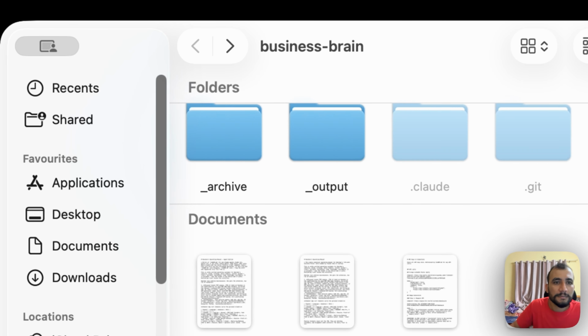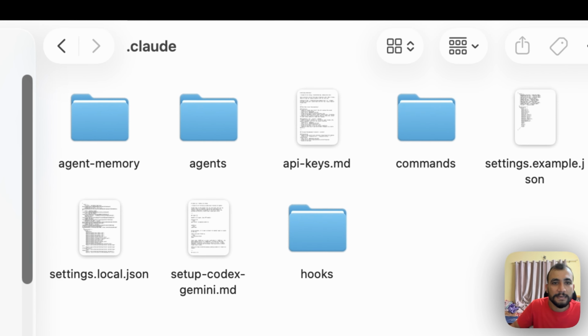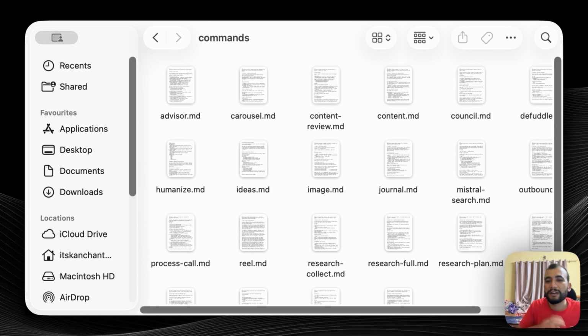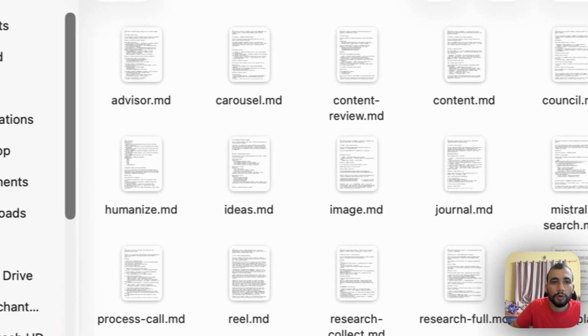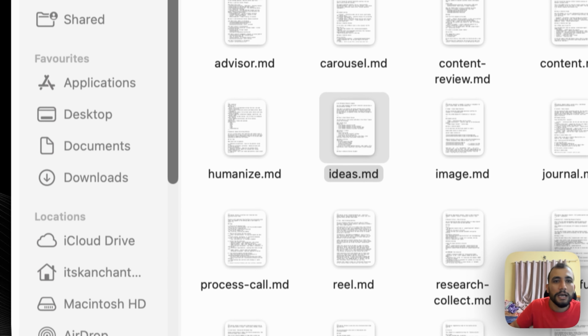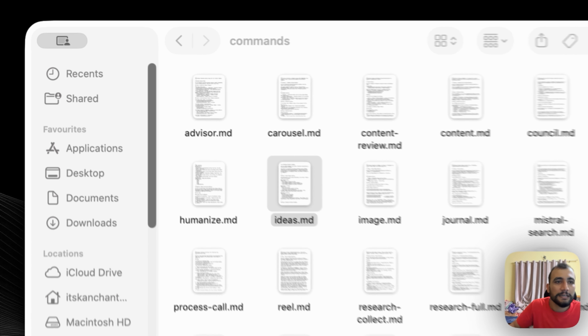So here are some of the workflows that I have mentioned. For example, in Claude, there are commands. Here are different things we have predefined as a skill. For example, if you want to get ideas, here are the refined ways, like where you should search, how to get the ideas. All those details are stored here.